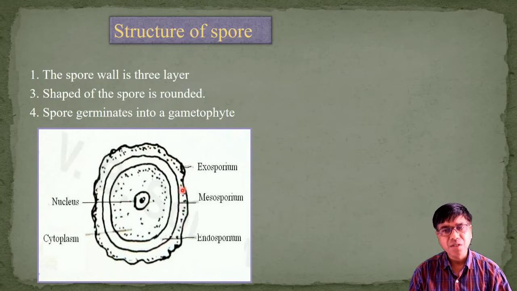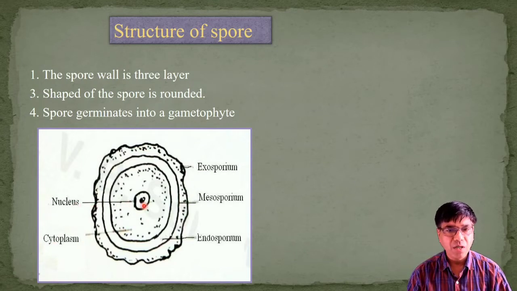Each spore ranges from 0.05 to 0.12 millimeter in diameter. Yellow, orange or black in color, and consists of a spore wall enclosing a rich cytoplasm and a nucleus.